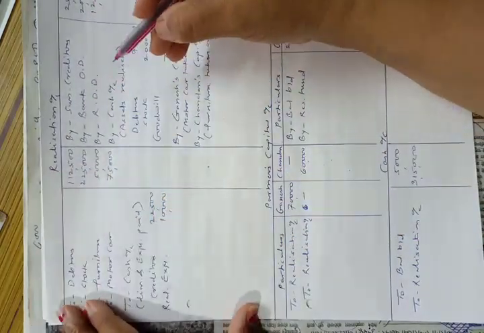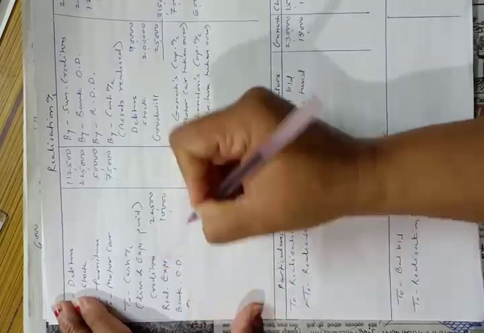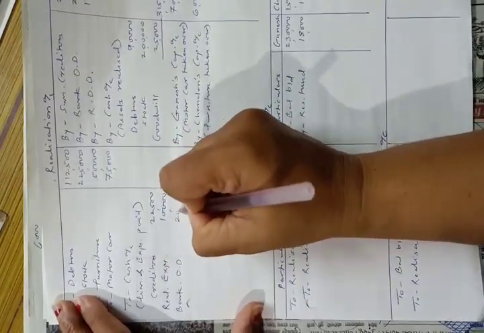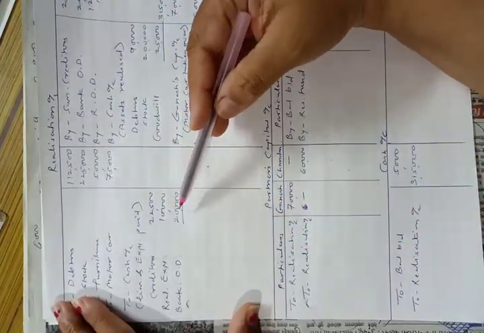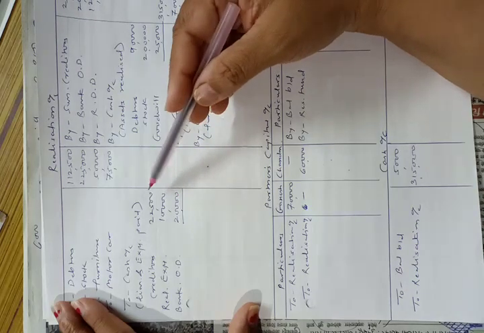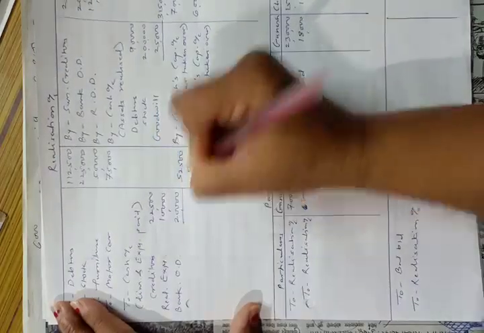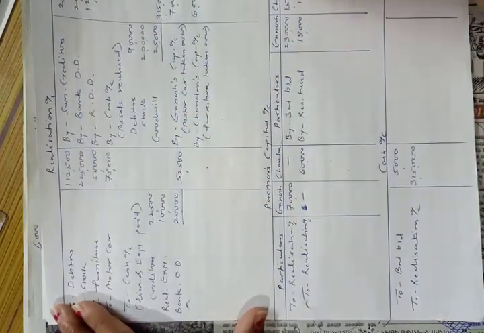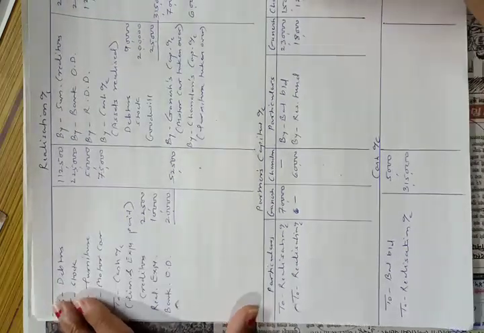There is one more liability of bank overdraft. Even though nothing is mentioned in the adjustment, we have to pay this liability also. So to bank overdraft, a specific amount is not mentioned in the problem. So we have to pay creditors, bank overdraft and realization expenses here. So we will make total, and the total is 52,500. So we have completed all the adjustment.